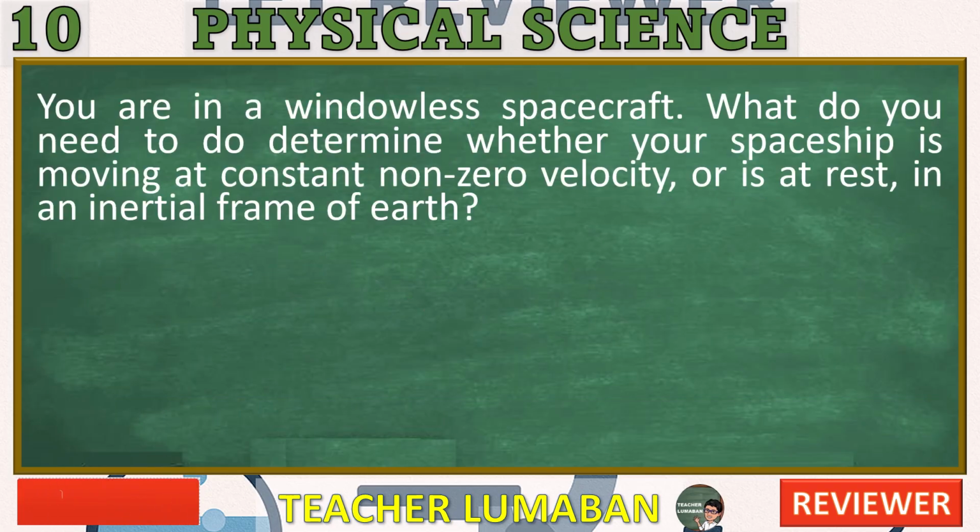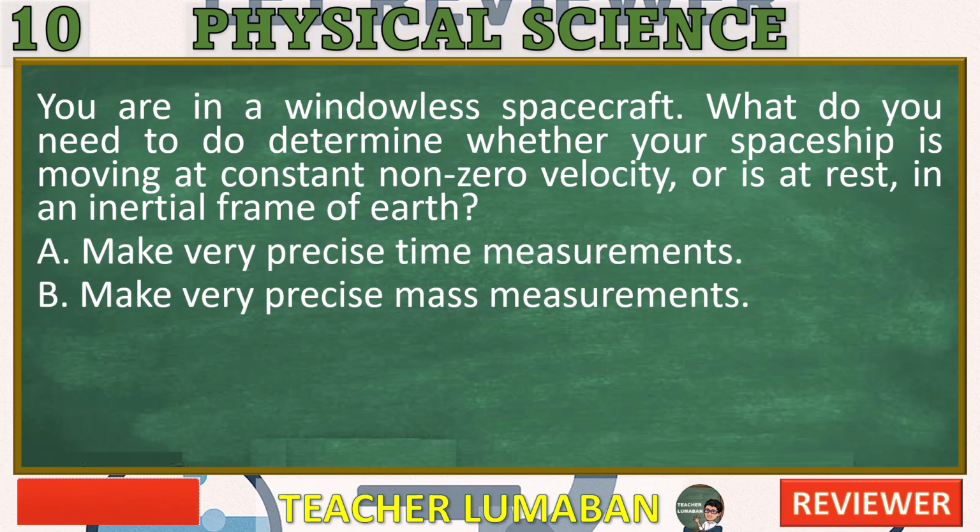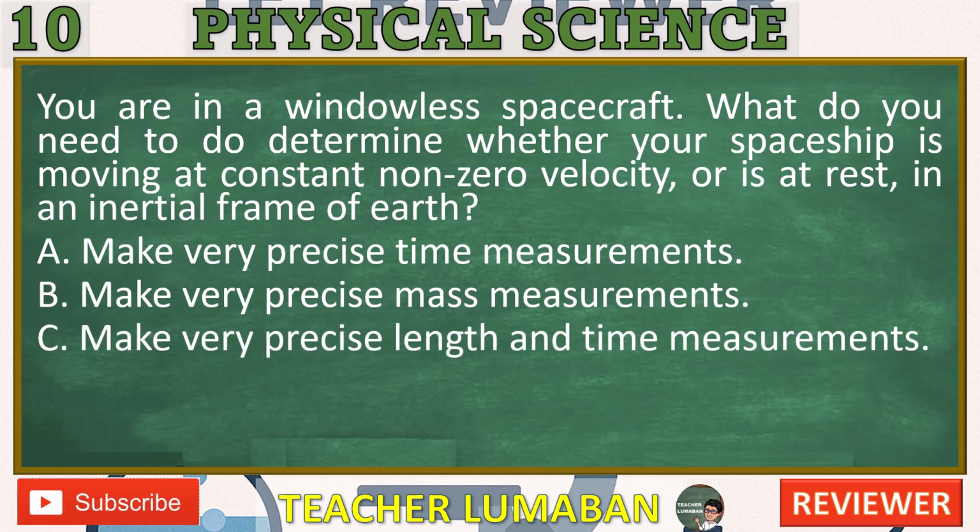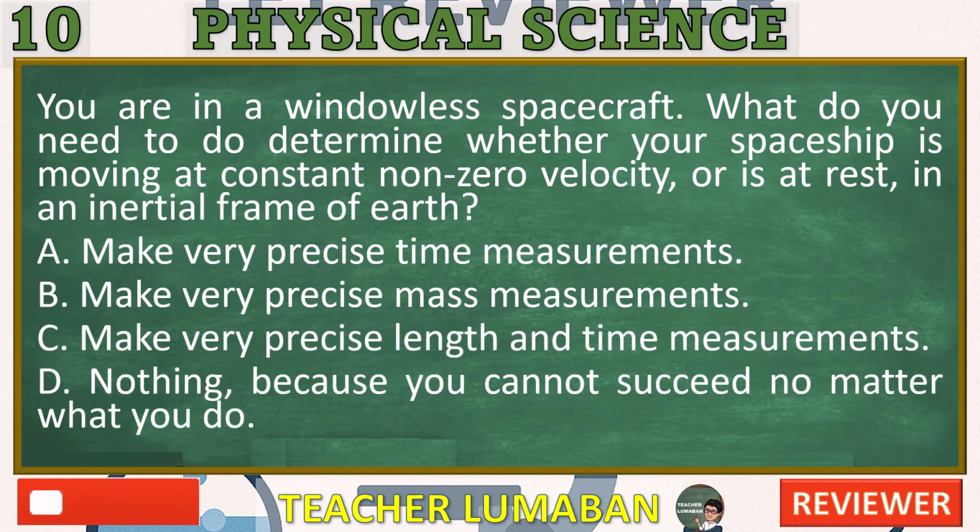You are in a windowless spacecraft. What do you need to do to determine whether your spaceship is moving at constant non-zero velocity, or is at rest, in an inertial frame of Earth? A. Make very precise time measurements. B. Make very precise mass measurements. C. Make very precise length and time measurements. D. Nothing, because you cannot succeed no matter what you do. In the next 5 seconds, select the best response from the available options. 5, 4, 3, 2, 1.